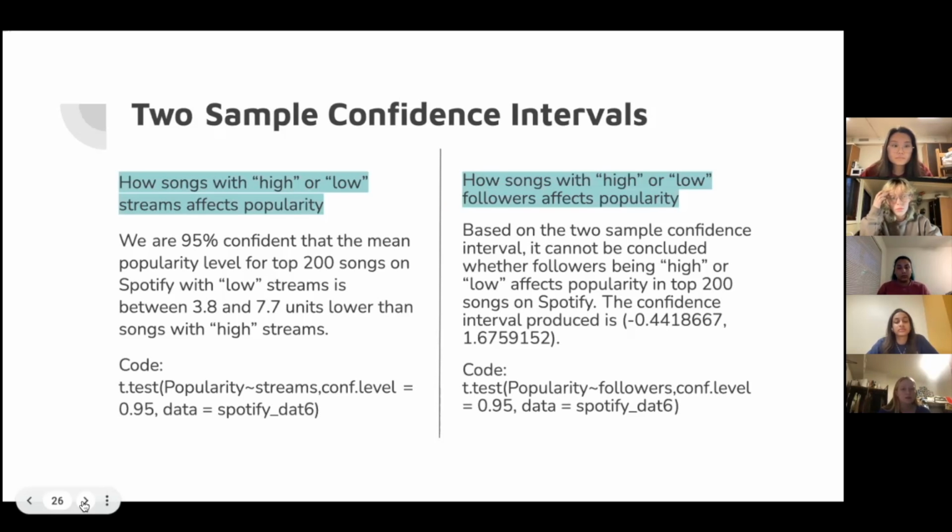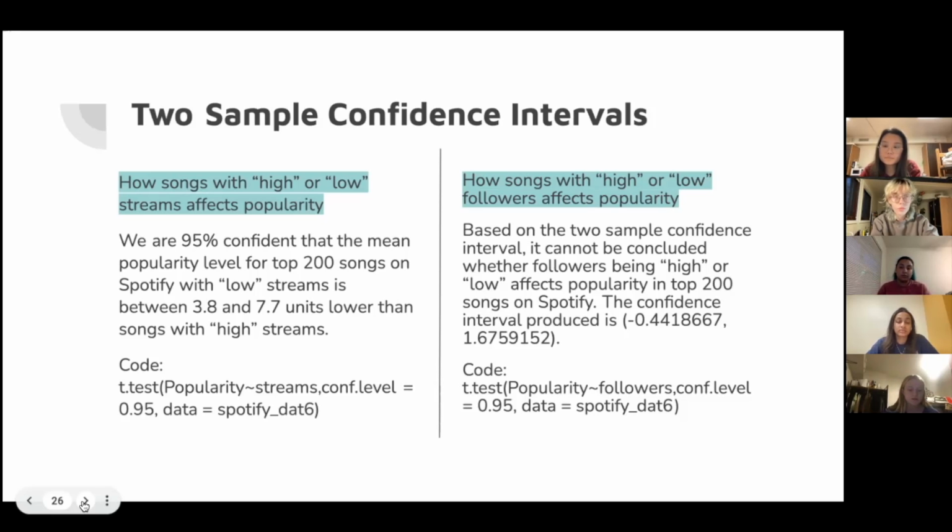And then we made a 2 sample confidence interval, and we looked at the column that we created using the if-else function, which showed whether the stream number was high or low, which I talked about before, and defined how the stream level affected the popularity variable. We created a 2 sample confidence interval with the t-test code, and our conclusion was that we are 95% confident that the mean popularity for the top 200 songs on Spotify with low streams is between 3.8 and 7.7 popularity units lower than the songs with high streams.